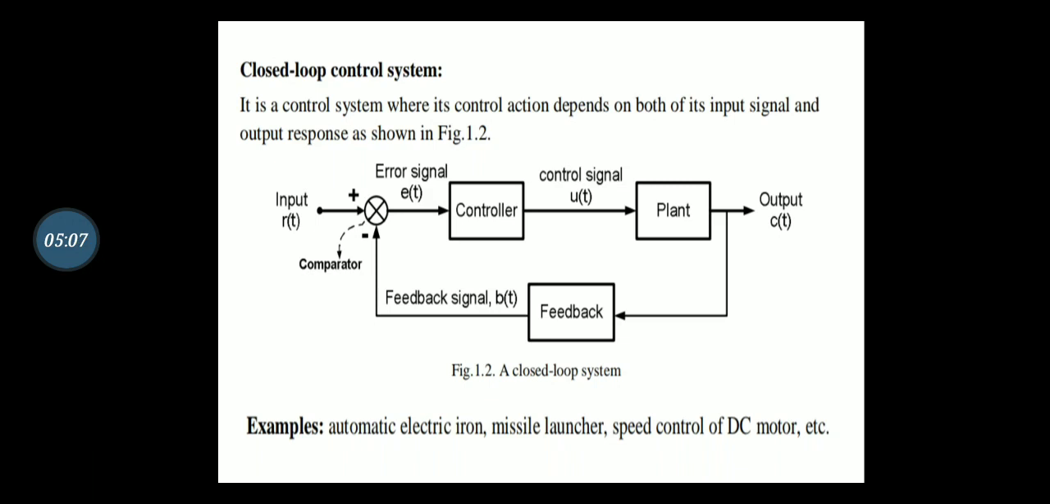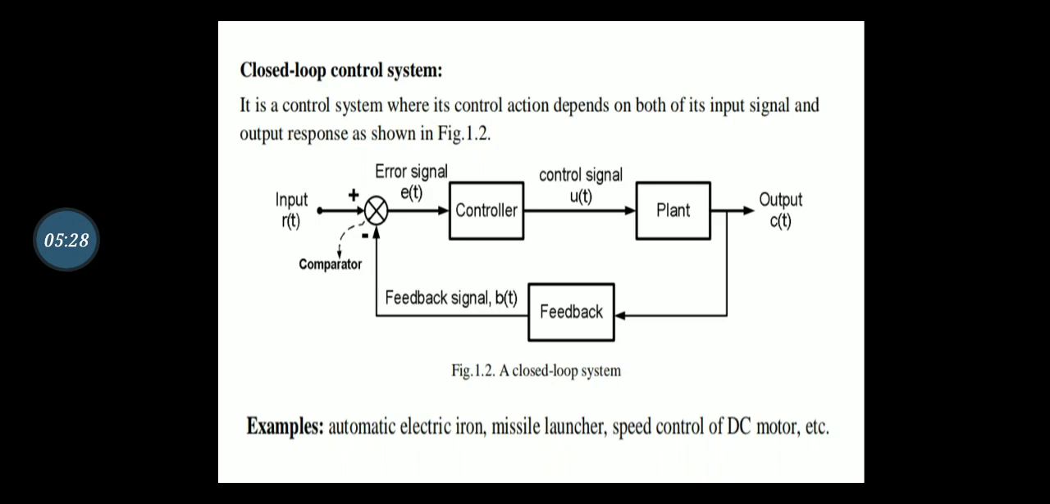In order to compare two signals, a summing point is required. The summing point is placed there to compare both signals, that is, the reference input r of t and the feedback signal b of t.